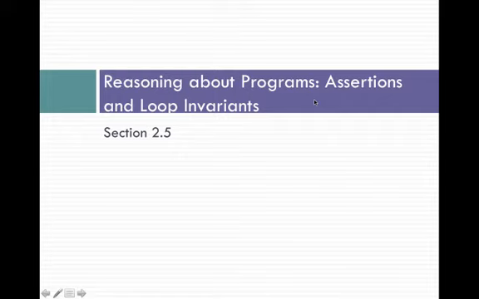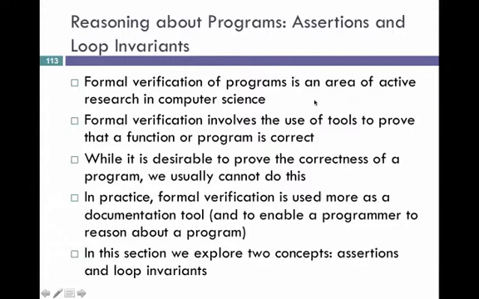This slidecast deals with reasoning about programs, and we're going to talk about assertions and loop invariants. Now, formal verification of programs is an active area of research in computer science, and it involves the use of tools to prove that a function or a program is correct. So it's desirable to prove the correctness of a program, but we usually can't do this.